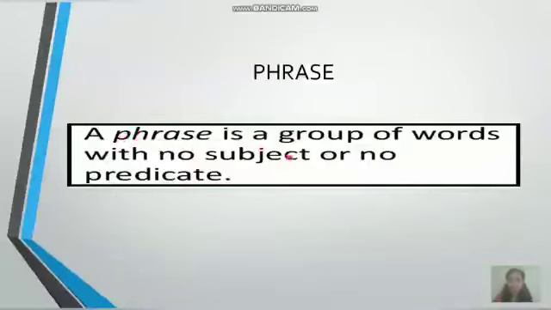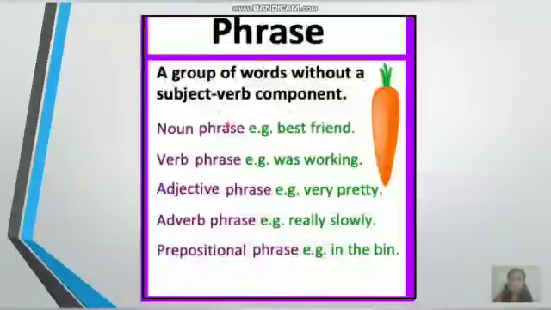A phrase is a group of words with no subject or predicate. So, a phrase is a group of words which make sense, but it does not give you a complete sense or meaning. Look at these examples. I have the words best friend. So now, best friend is a phrase. It makes sense. But does it give you a complete thought or an idea or meaning? These two words combined together are just giving me the information, best friend. It makes sense, but it does not give you the complete sense.